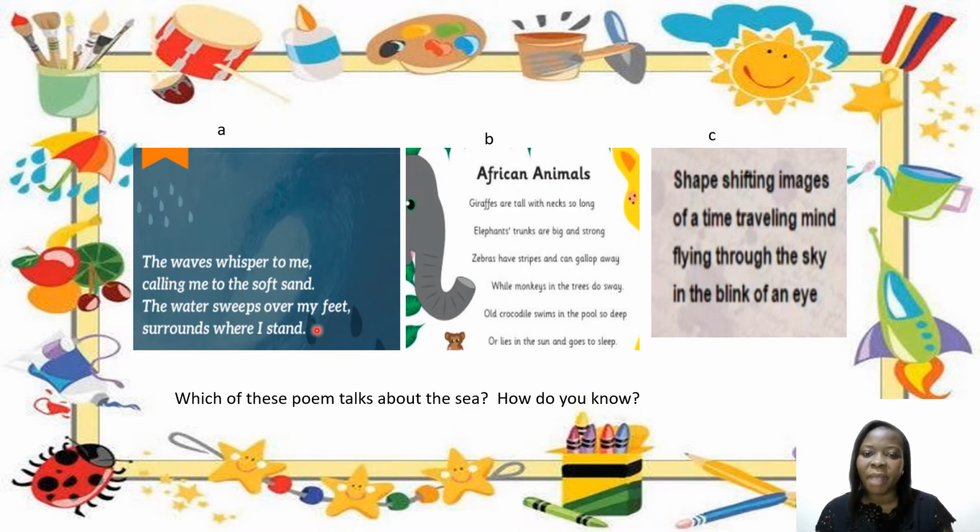Now, which of these poems has anything to do with the sea? Pause the video and have a think. Welcome back. I believe you chose poem A. If you did, thumbs up, because the poem talks about the sea. As you can see on the first line, it says, the waves whisper to me. And on the third line, it says, the water sweeps over my feet. All these give us an indication that it is talking about the sea. Okay, let's move on.